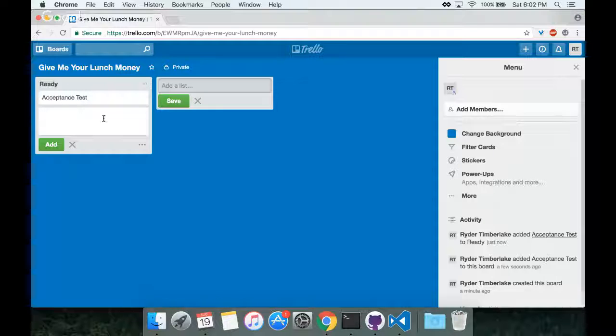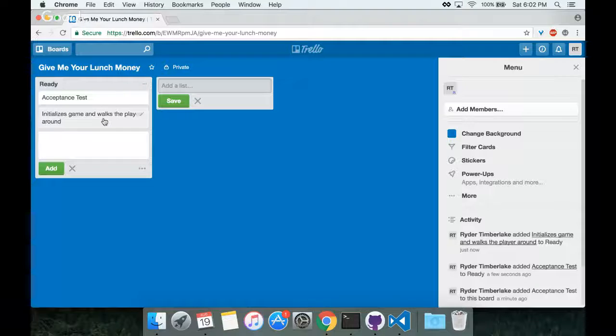Okay. So for starters, and I don't know if we'll finish this today, and I sort of suspect we won't. I think there are maybe a few too many unknowns. We're definitely not going to point this. Initializes game and walks the player around. That should all succeed, and the point at which it should fail...